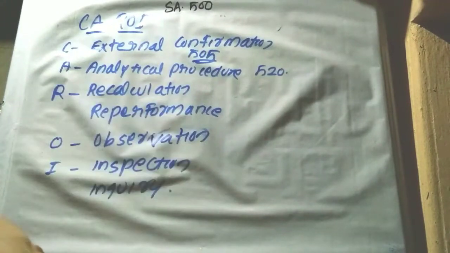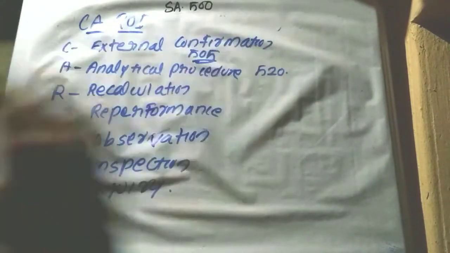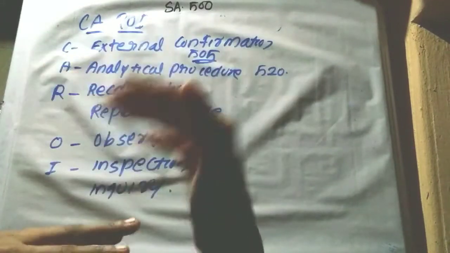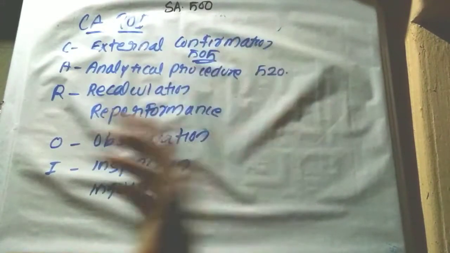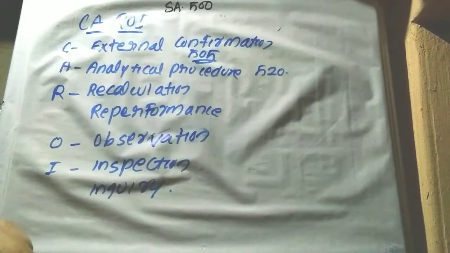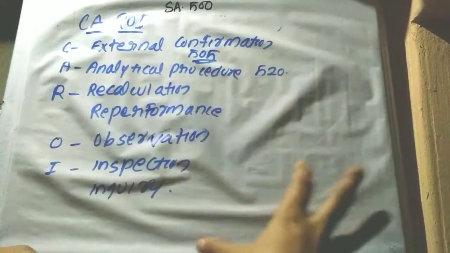Then observation. Observation means witnessing a process or procedure. The auditor may observe a process or procedure performed by the entity to determine whether they are performing it in the right way.